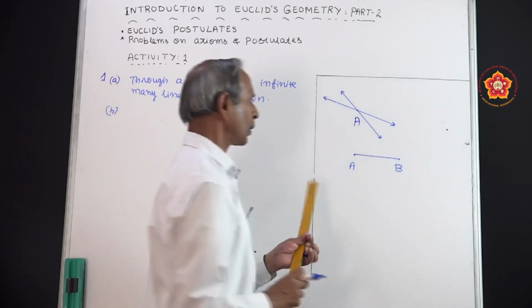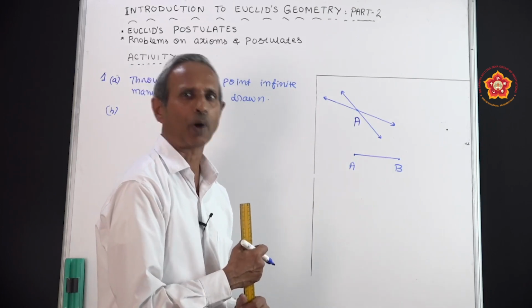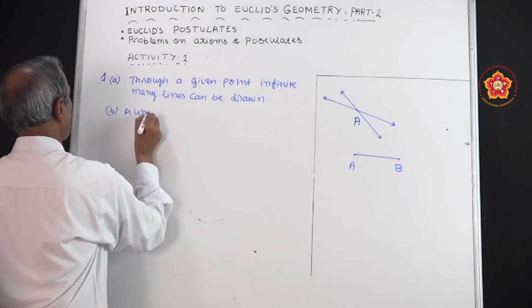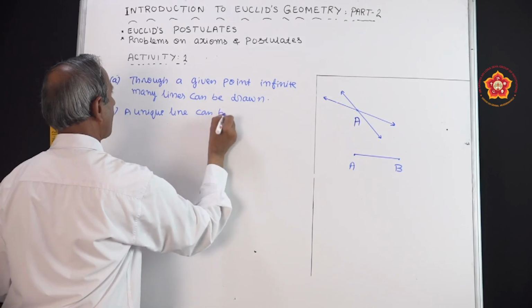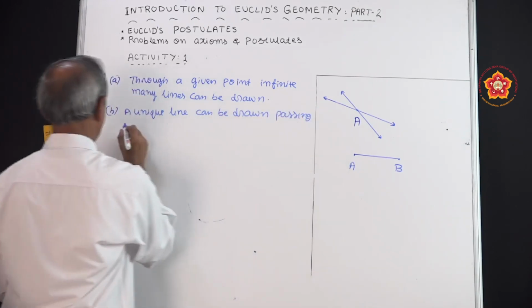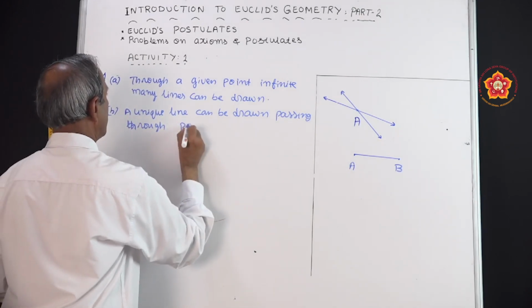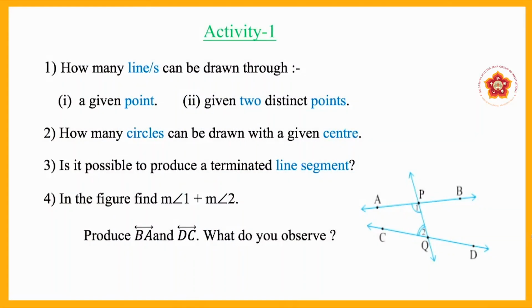Therefore, what we can conclude from this is that a unique line can be drawn passing through 2 given points. Therefore, a unique line can be drawn passing through points A and B.